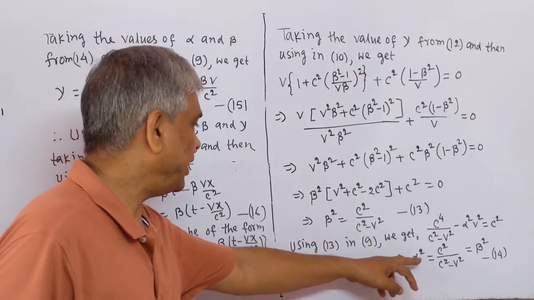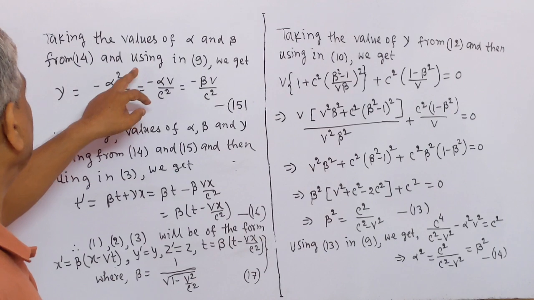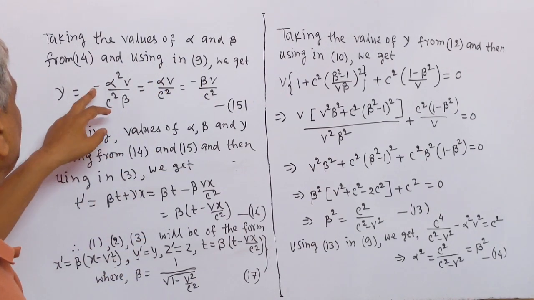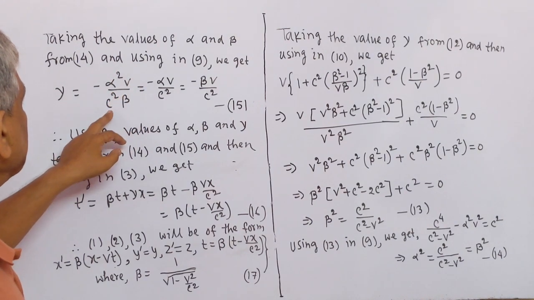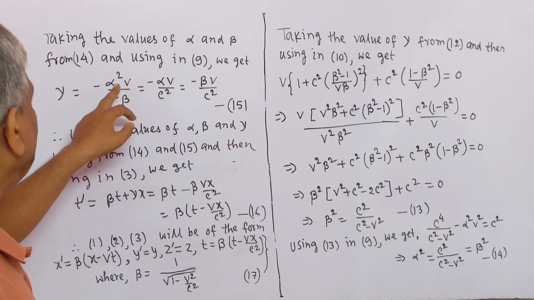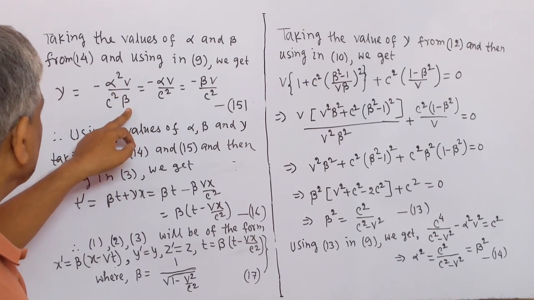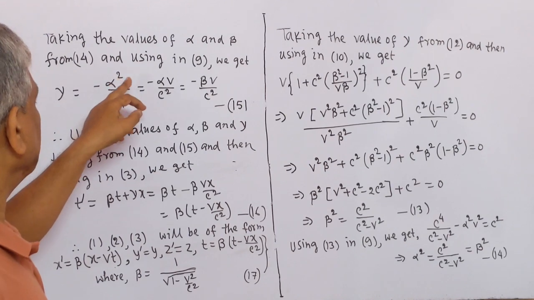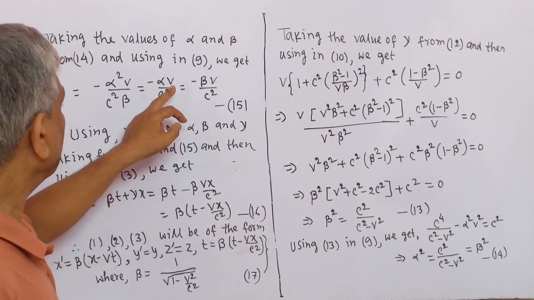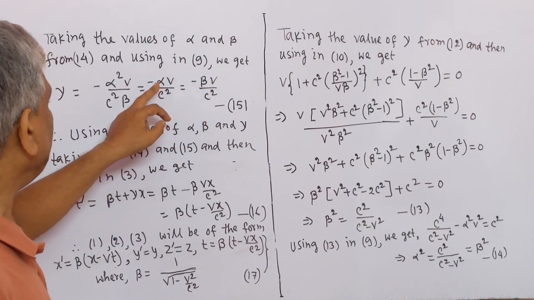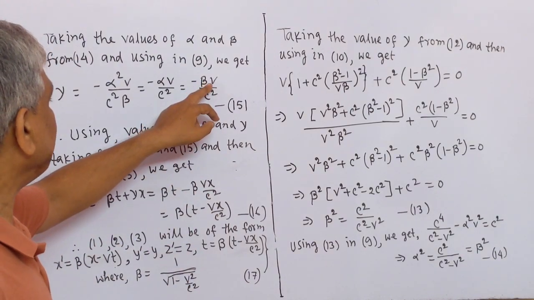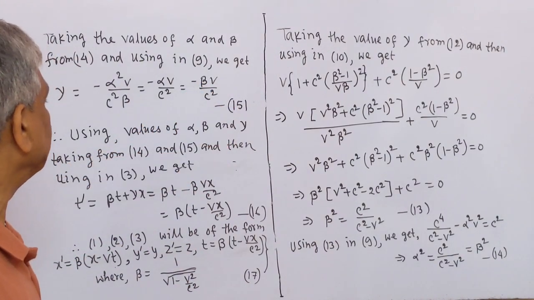Taking the values of alpha and beta from 14 and using in 9, we get gamma equal to minus alpha square v by c square beta, and this will be equal to minus, here alpha equal to beta, so one alpha cancels, this equals minus alpha v by c square. We may write beta in place of alpha since alpha equal to beta. So this equals minus beta v by c square. This is 15.